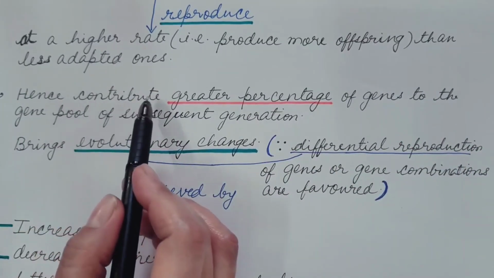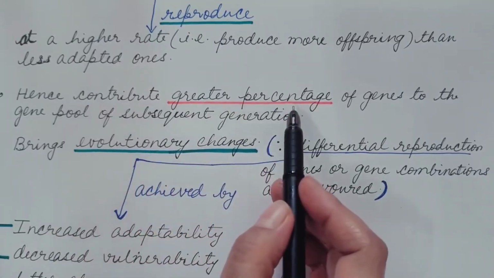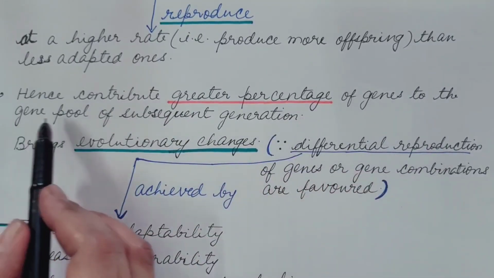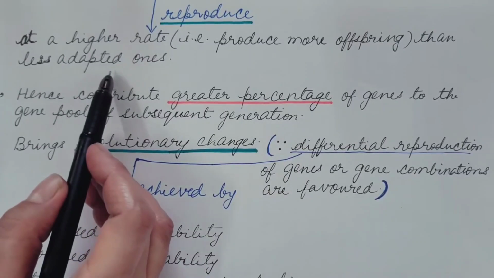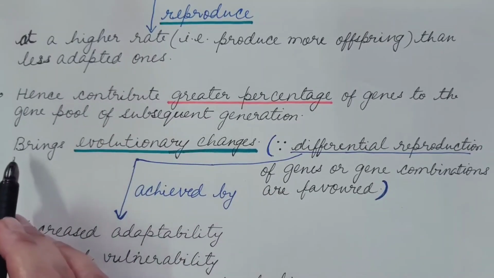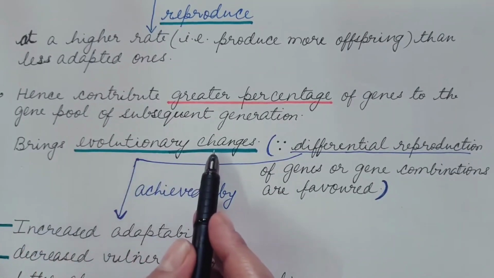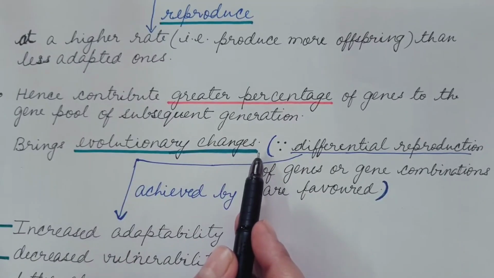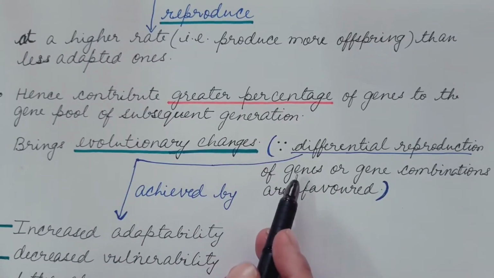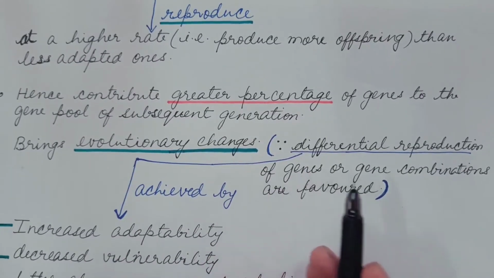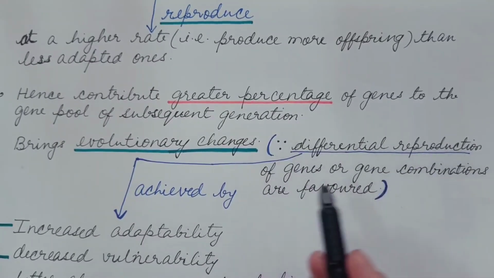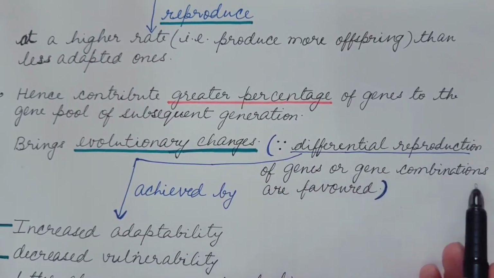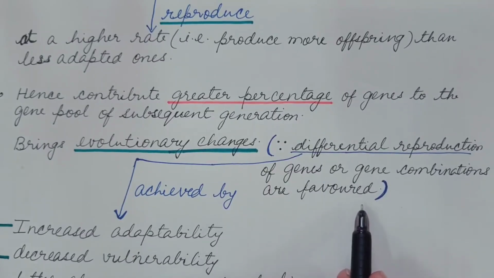Hence, better adapted individuals contribute a greater percentage of genes to the gene pool of the subsequent generation compared to the less adapted ones. And this brings evolutionary change because there is a change in the gene frequency by the differential reproduction, as differential reproduction of genes or gene combinations is favored.